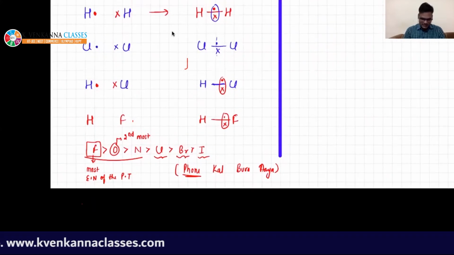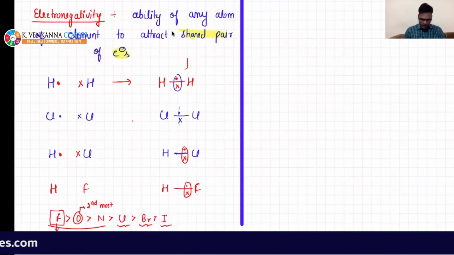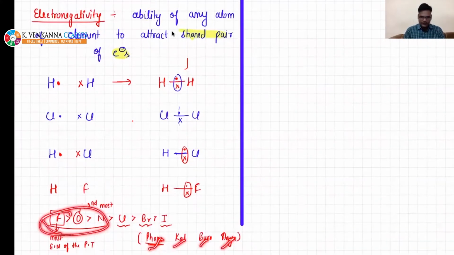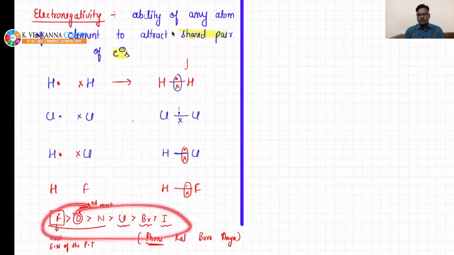Yeah, beta. Just remember, phone kal bura aaya. This is phone, fluorine. Chlorine is kal, in Hindi I write like this. Bromine is bura, and iodine is aaya. Very important series. They will ask questions directly. They will pick any four of them and ask you to arrange in decreasing or increasing order, right? So at least you can remember phone kal bura aaya.